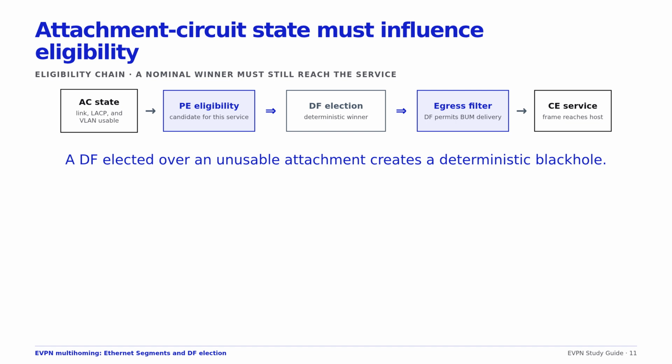Implementations vary. The operational invariant is simpler than the mechanism. The elected DF for a service must have a usable local attachment, and all non-DFs must enforce the intended filter. Test a member link failure, whole bond failure, and one VLAN failure separately. They do not produce the same control inputs.